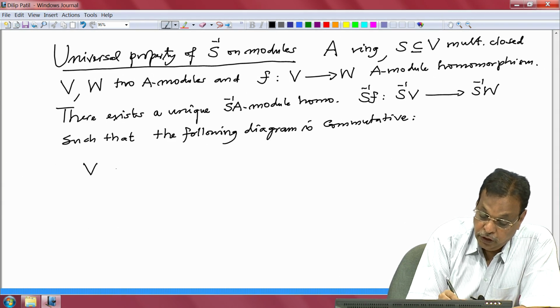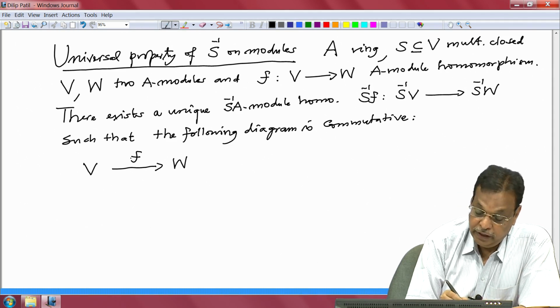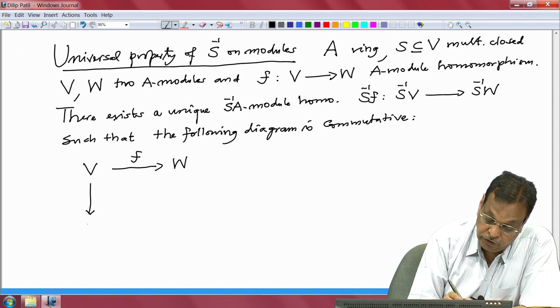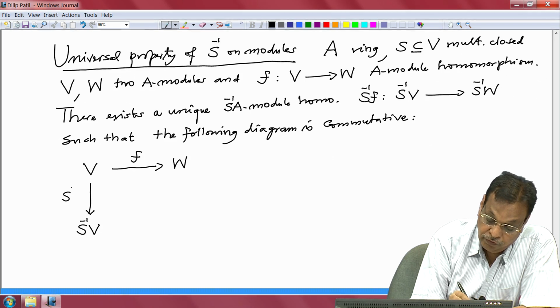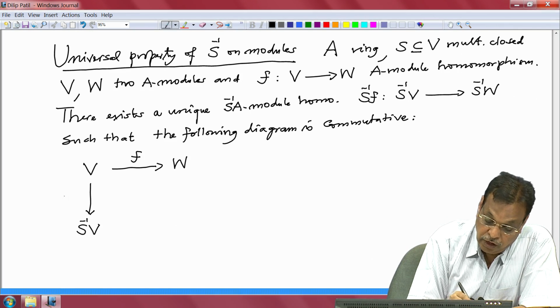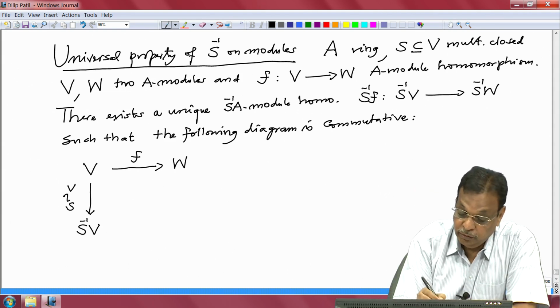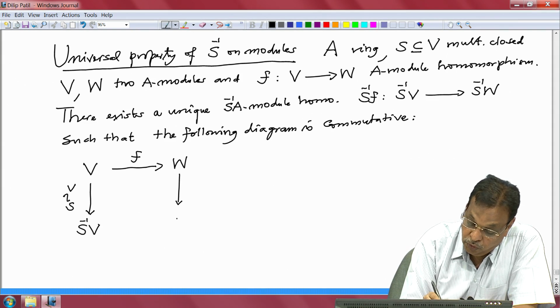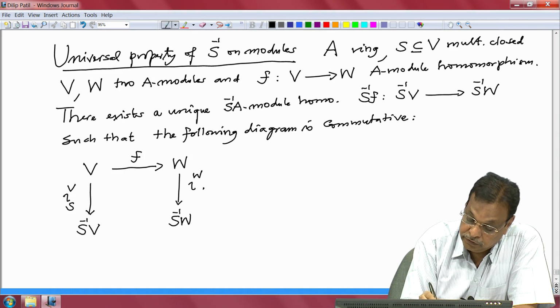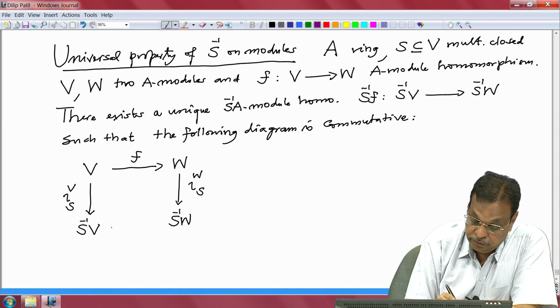So, V to W, this is given to us, and then from V we have this iota map to S inverse V. Remember, this is iota V S. This is that map. Then similarly we have a map from W to S inverse W. This is iota W S, and we are saying there exists a map here.